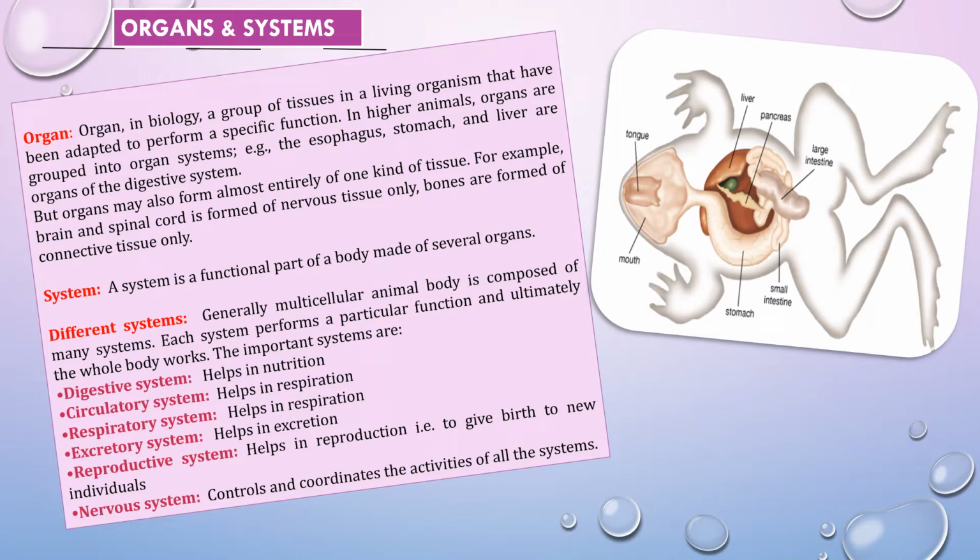But organs may also be formed almost entirely of one kind of tissue. This is the rare case, but some organs are formed entirely of one kind of tissue. For example, brain and spinal cord. Brain, all of us know where it is. And spinal cord, that means the vertebral column at the back, or in the dorsal portion of a mammal's body, is formed of nervous tissue only. Bones are formed of connective tissue only.